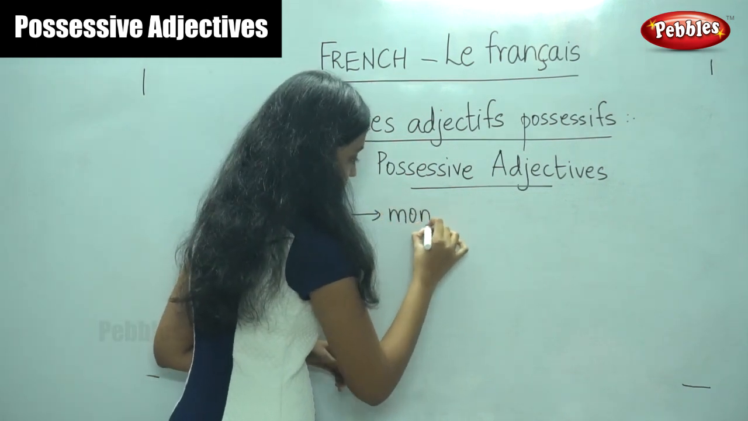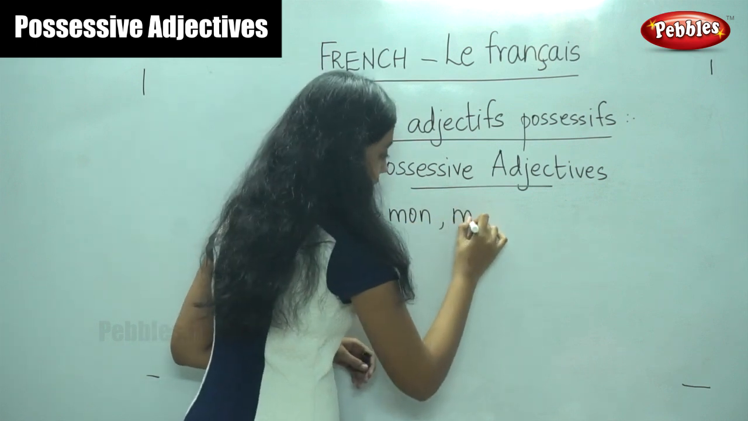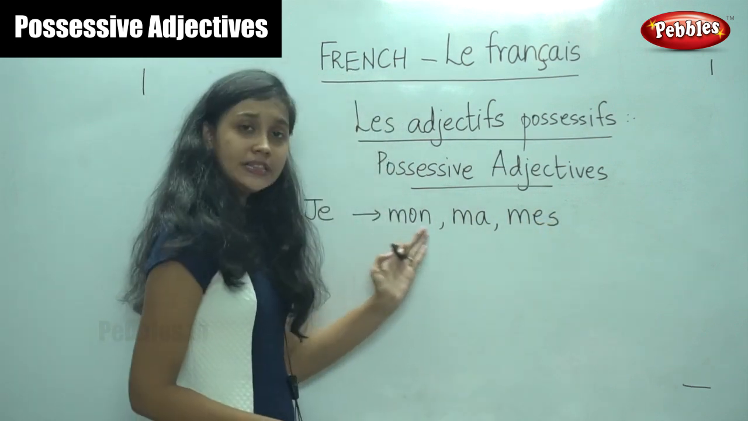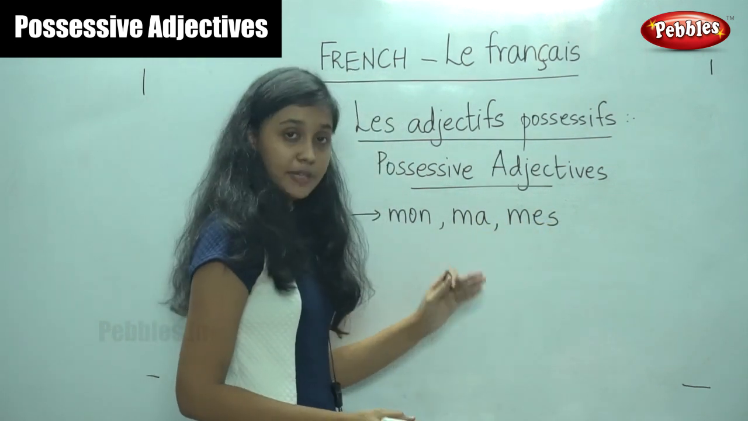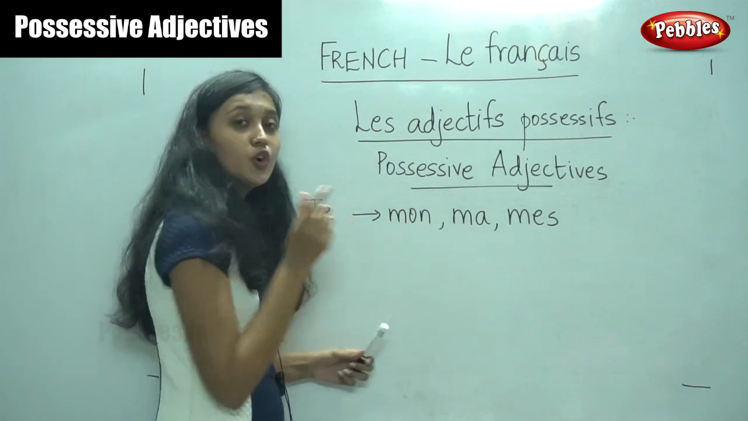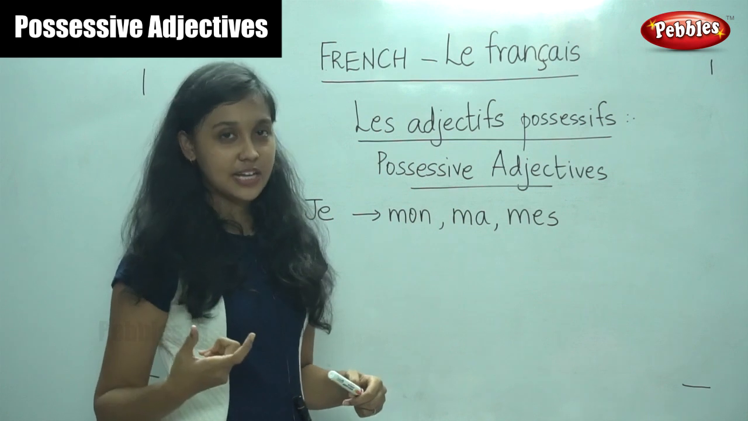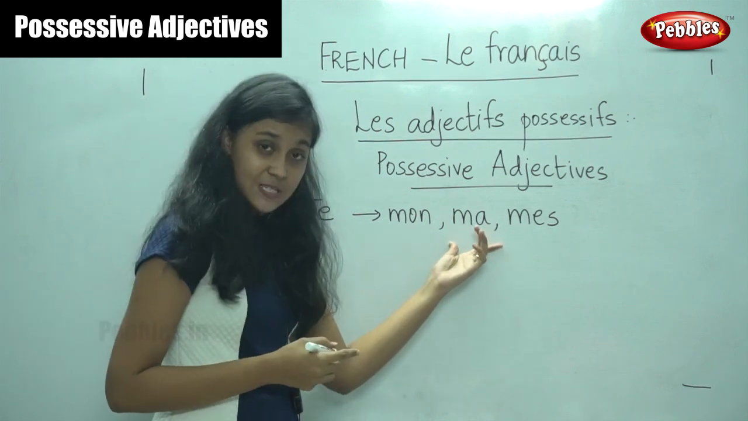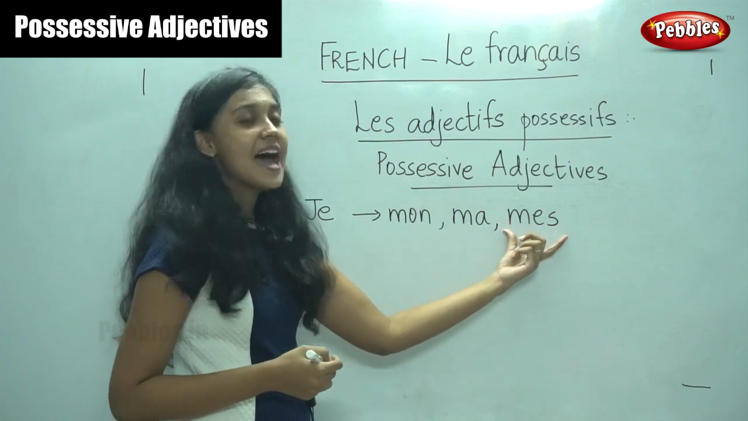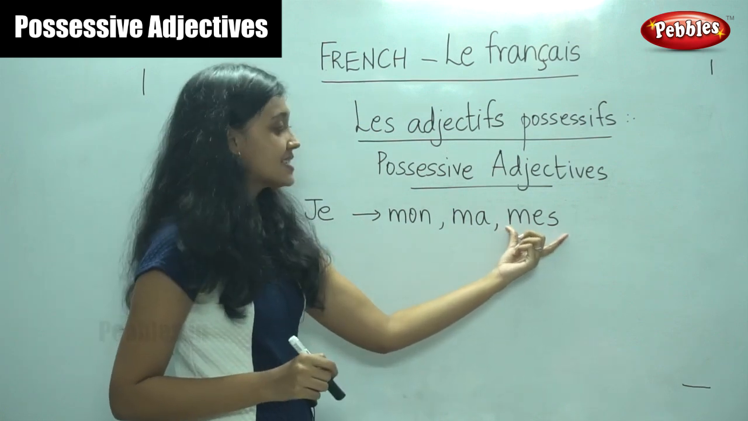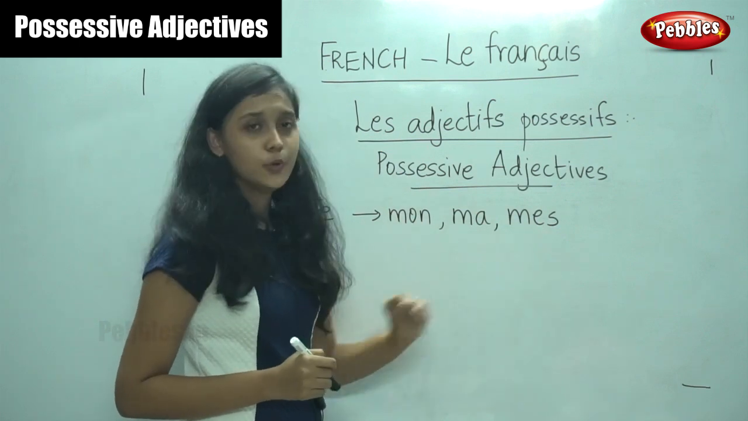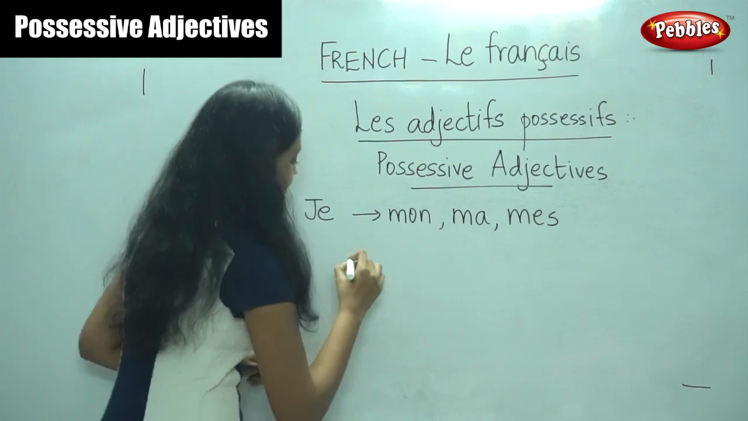mon, ma and mes. Now all these three words mean my. So mon is placed before a noun that is in the masculine form. Ma is placed before a noun that is in the feminine form. And mes, as you would have guessed, is placed before a noun that is either masculine or feminine but plural.